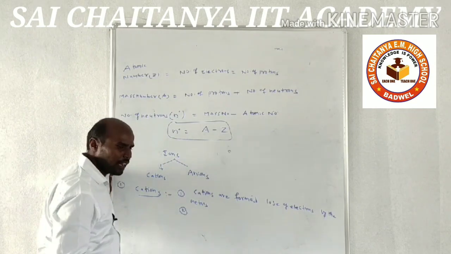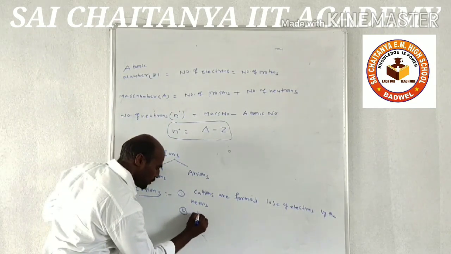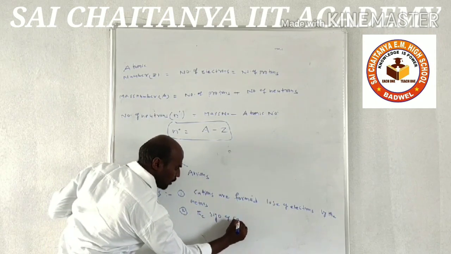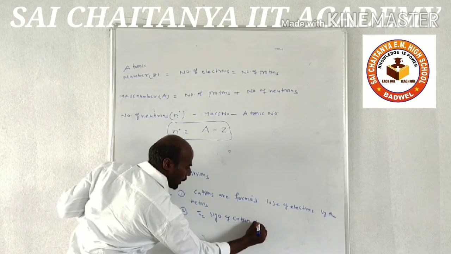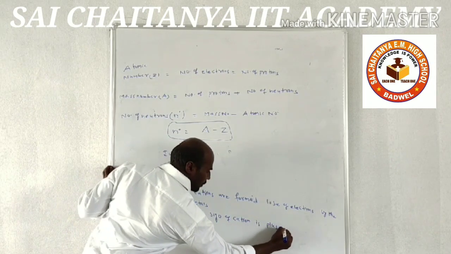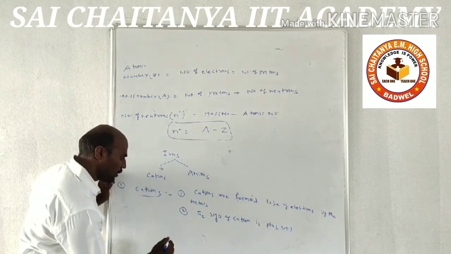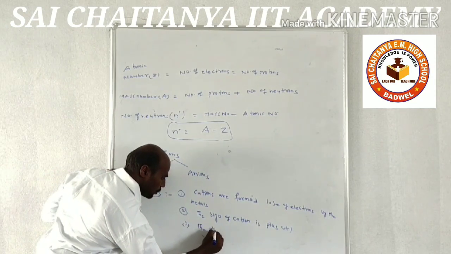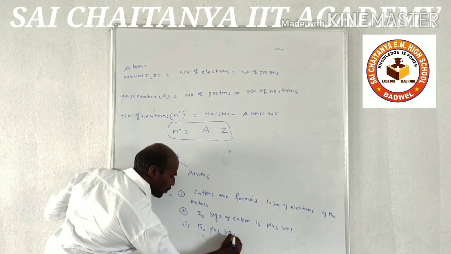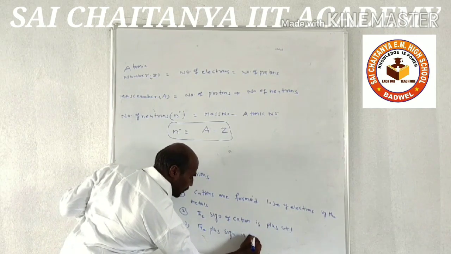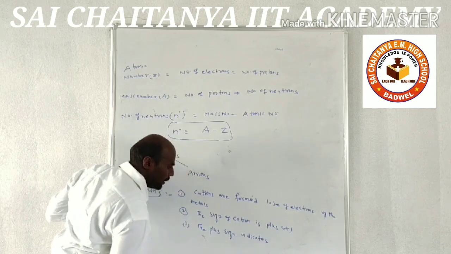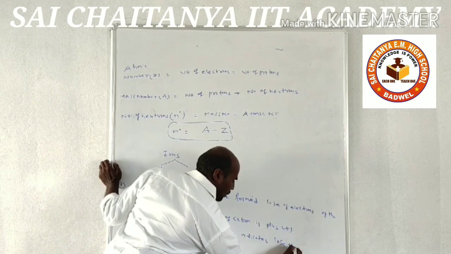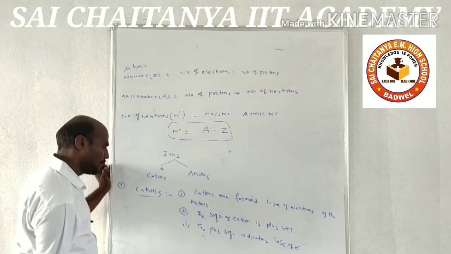And what is the sign for the cation? The sign of cation is plus, and the plus sign indicates loss of electrons.